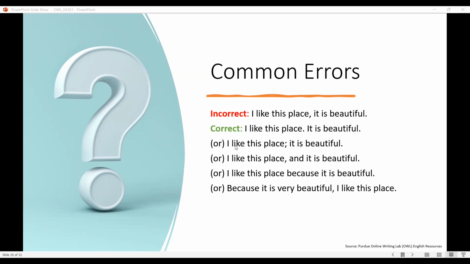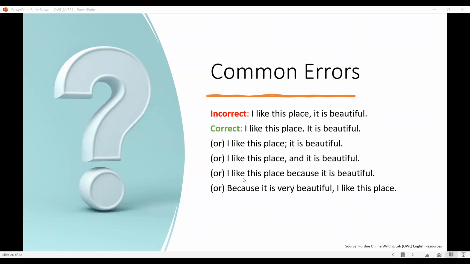And this is another form of expressing it. If you see this, I like this place, it is beautiful. What is the important part of this sentence? It is, I like this place. This is what I want to say, and I'm just continuing by putting emphasis on the first one. In such a case, we can use a semicolon, where the second independent clause can emphasize the first one. So that is the proper usage of punctuation in this case.